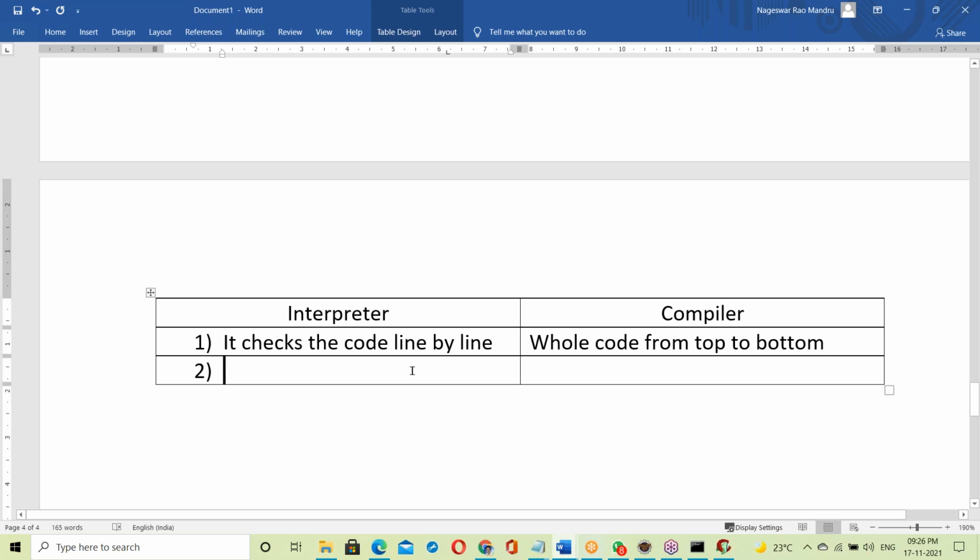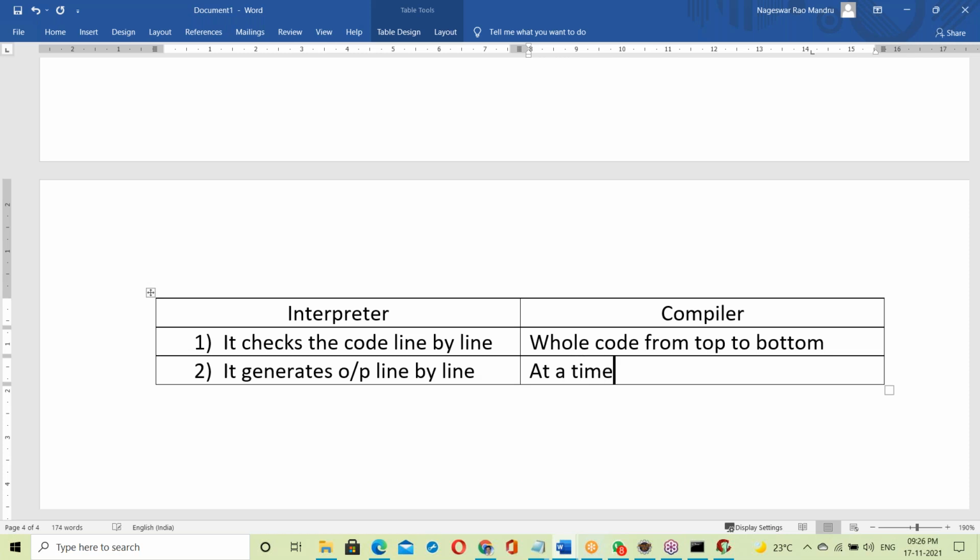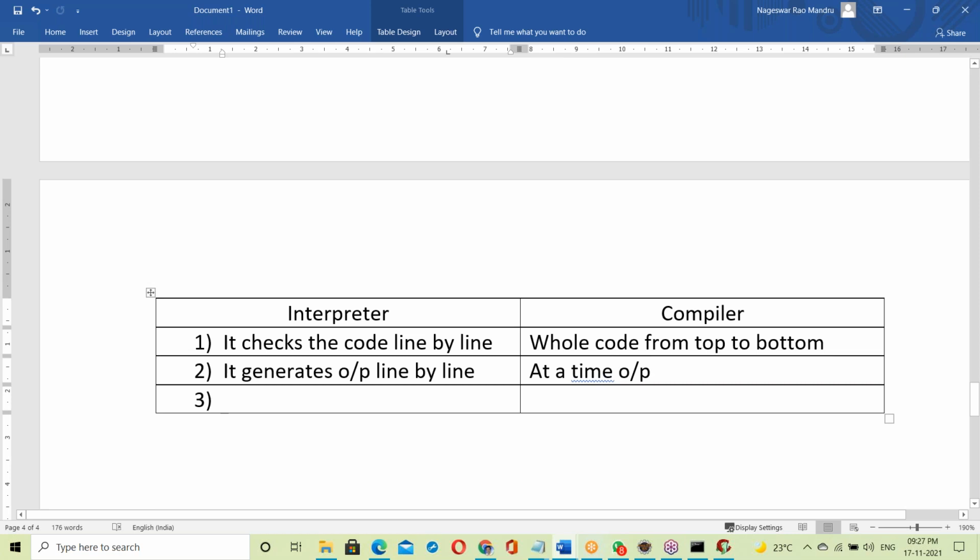Next, output generation. The interpreter generates outputs line by line. The compiler gives outputs at a time. See, the compiler is creating one exe file, and at a time giving outputs.